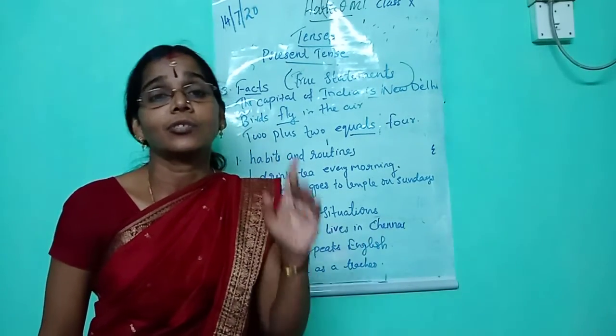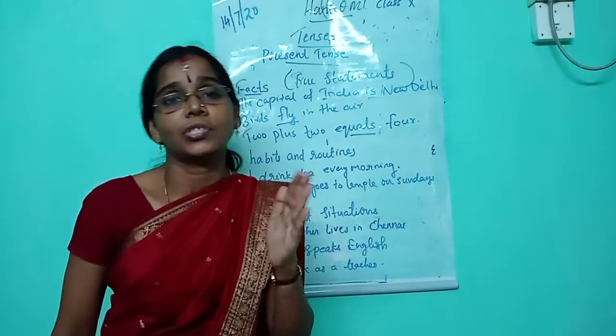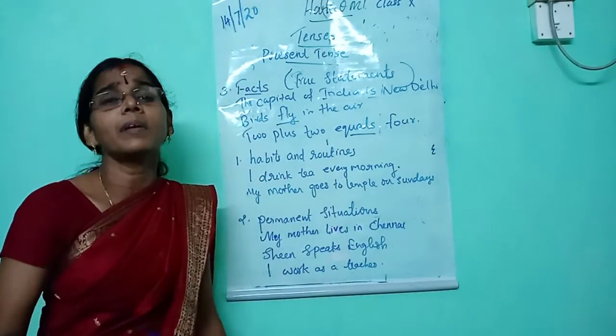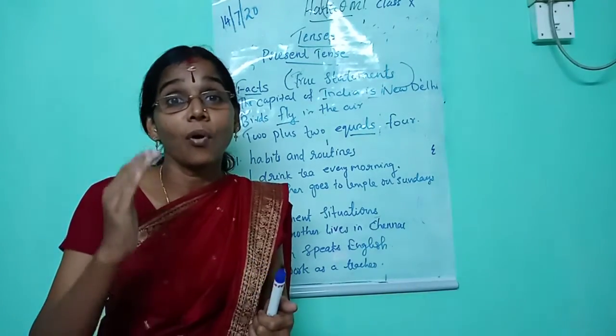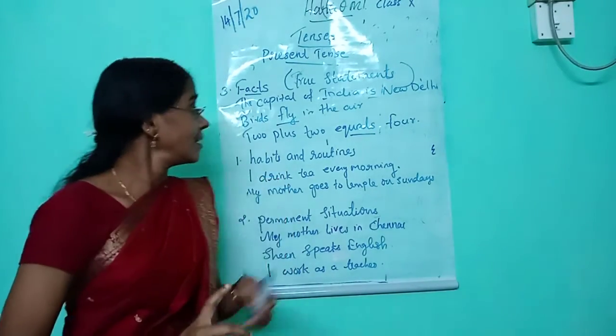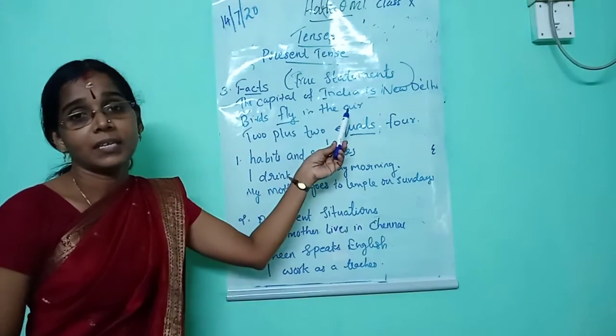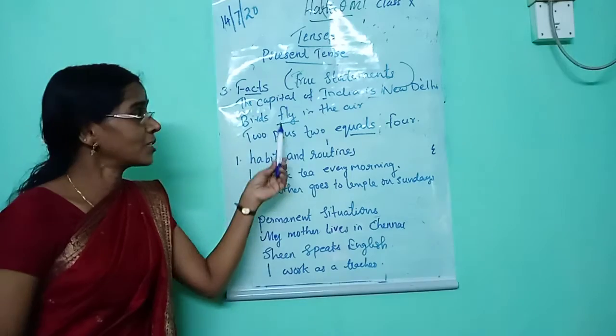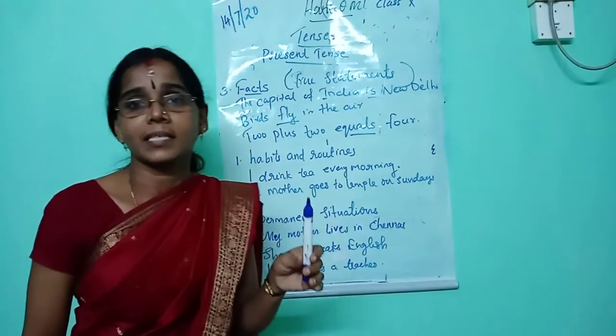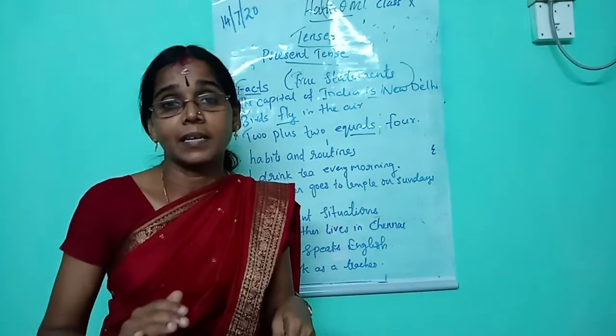The third one is to indicate facts or statements which are true. For example, water boils at 100 degrees Celsius. The next one is the capital of India is New Delhi. Third one is birds fly in the air. 2 plus 2 equals 4. These are examples of simple present tense. Listen once more.